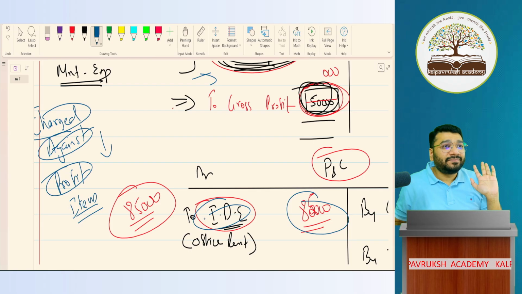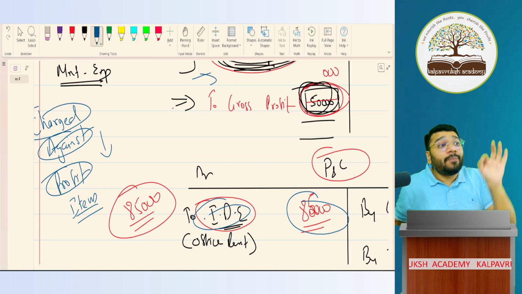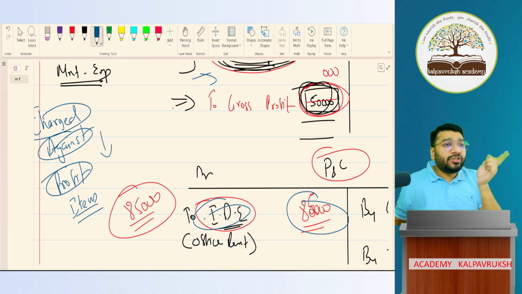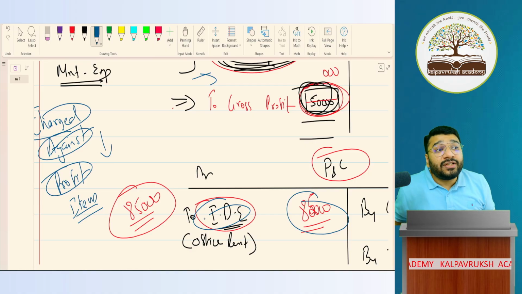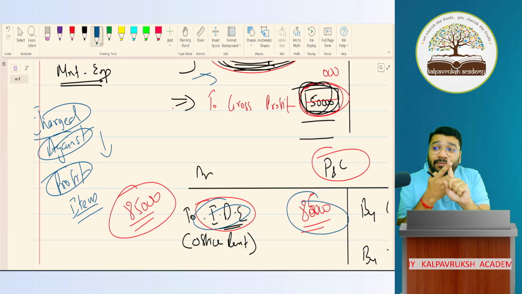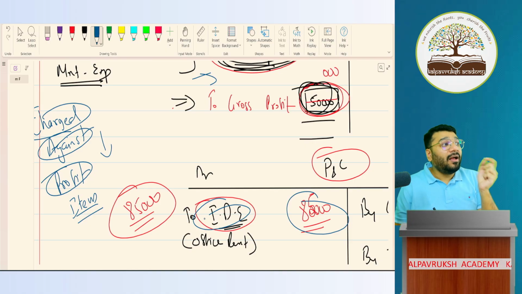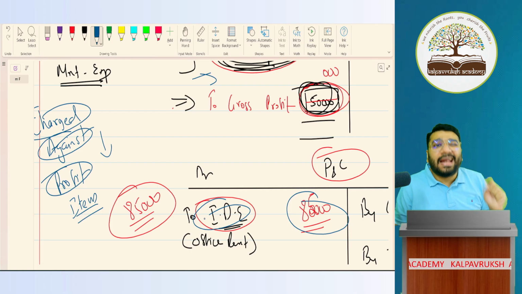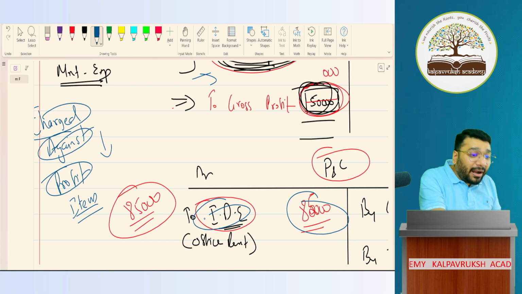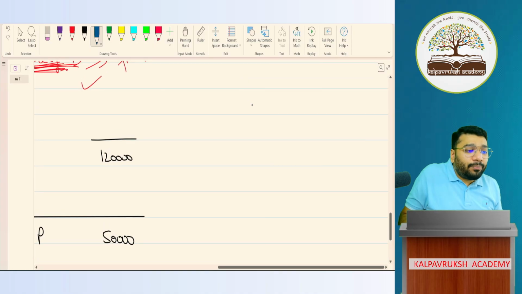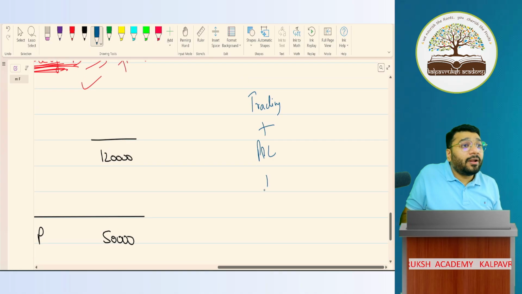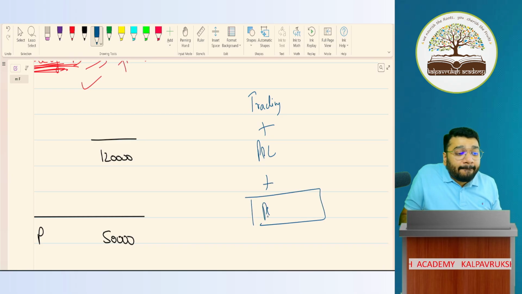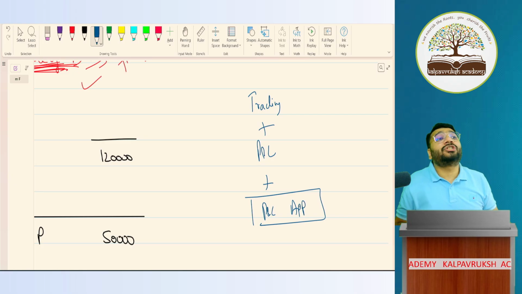Financial statement. This is in case of sole proprietorship business only. So if you ask me what is the financial statement of a sole proprietorship concern, I will say trading P&L account and balance sheet. But when you're preparing the financial statement for the partnership concern, it is slightly different. For a partnership concern, you are supposed to prepare trading account plus P&L account plus a new account called P&L appropriation account.